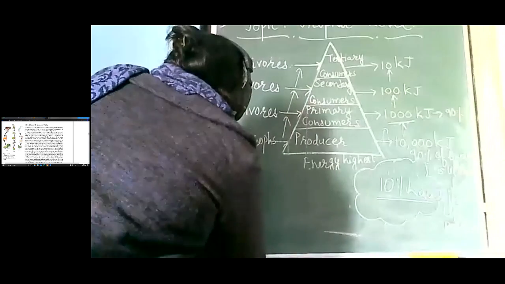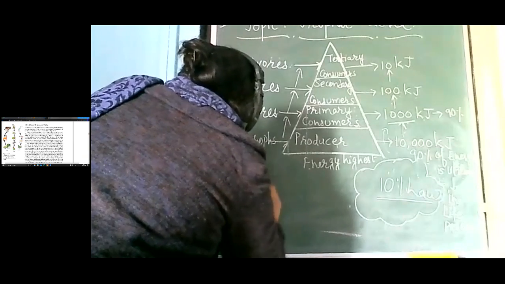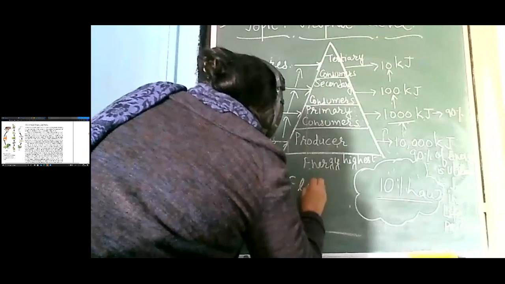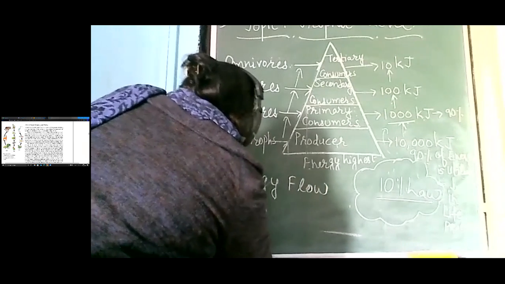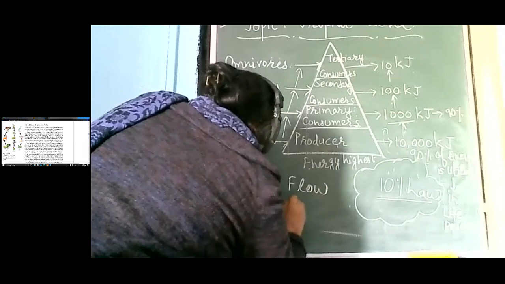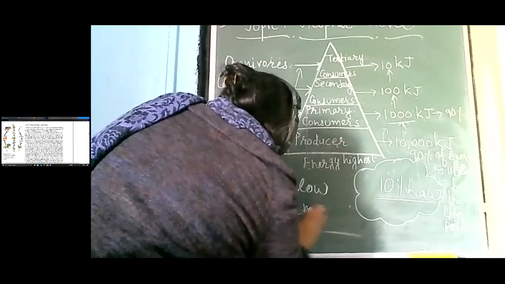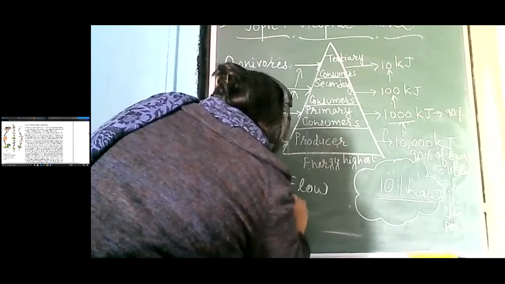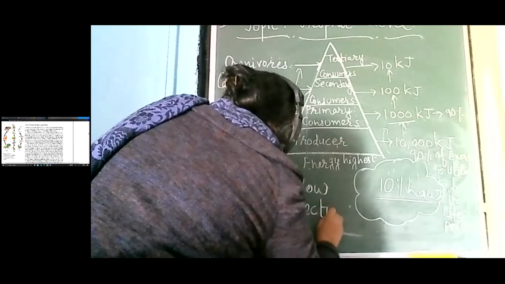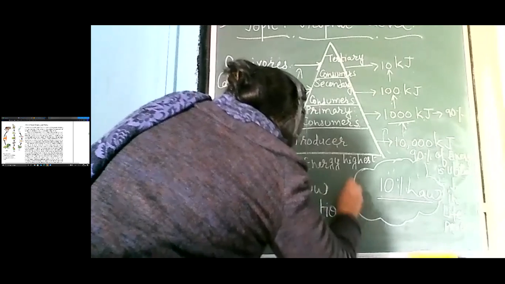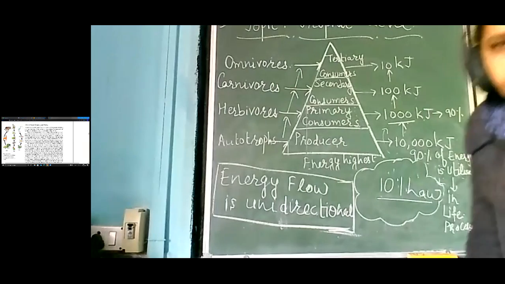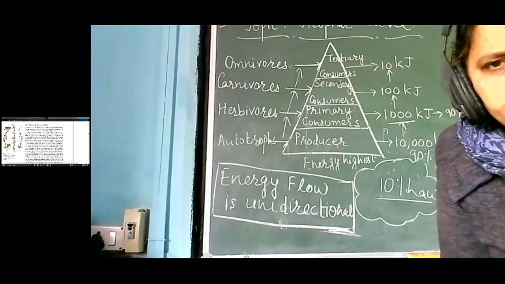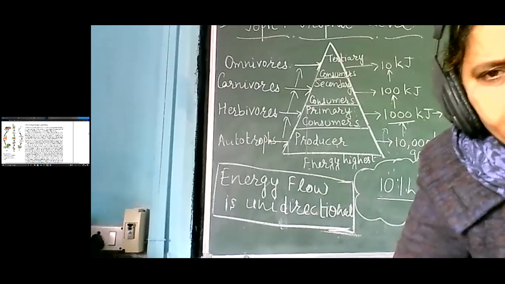This is also again one important question: energy flow is unidirectional. Explain with the help of a diagram. It is a 3-mark question. This has come many times in the board. Energy flow is unidirectional. Is it clear? Yes, ma'am.